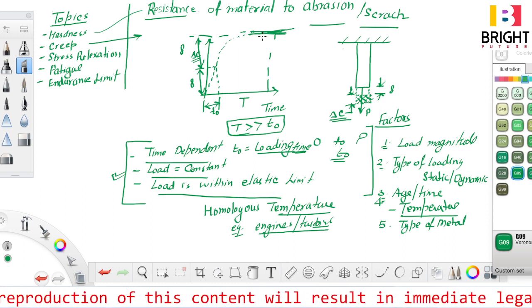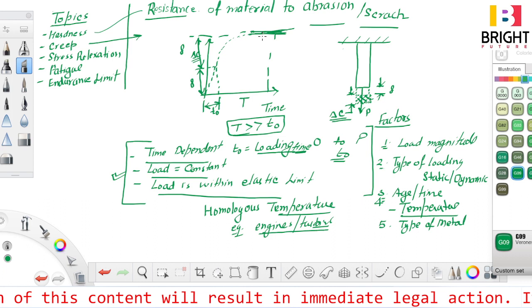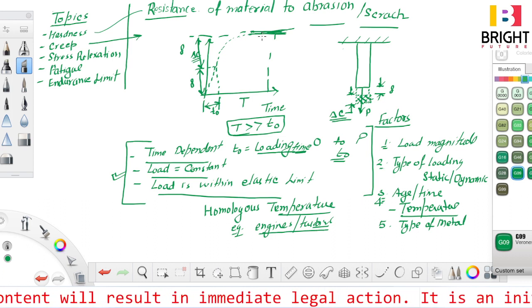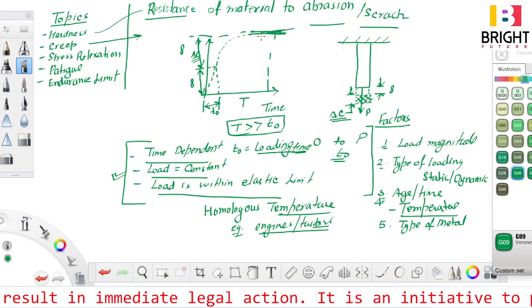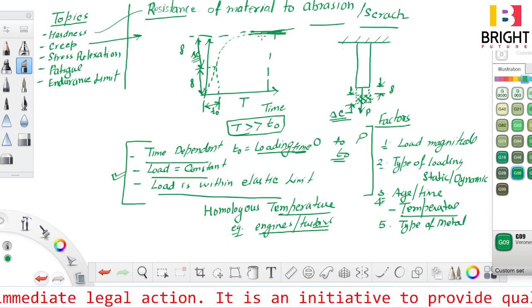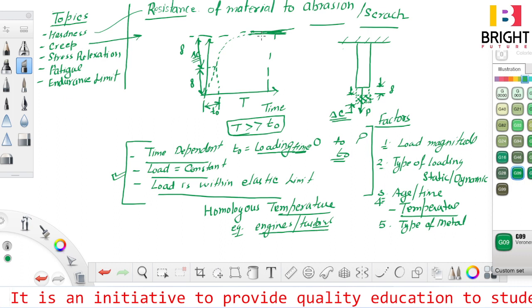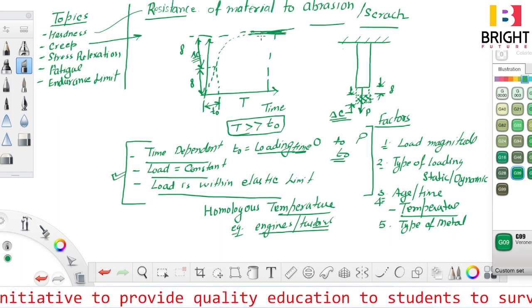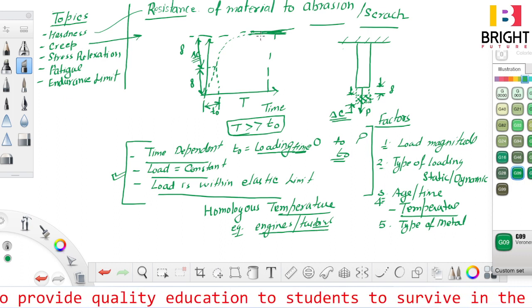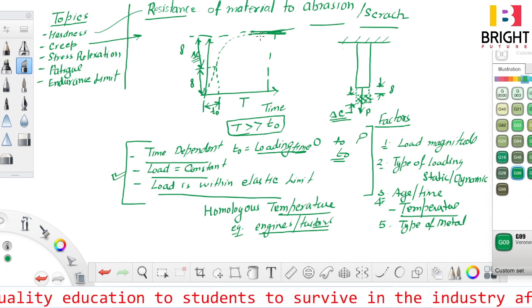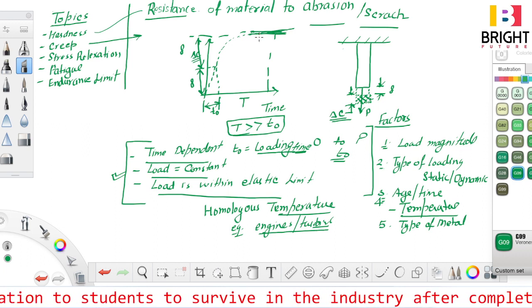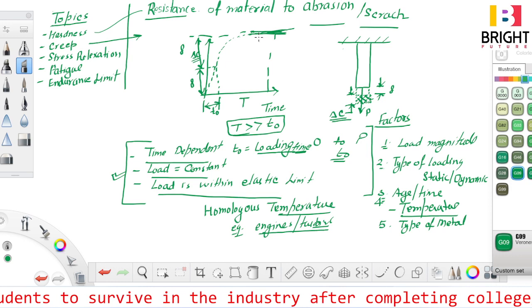You must have seen that electric wires connected on poles sag after a few years, and creep is more significant than normal loading in wires. So this is all about creep.